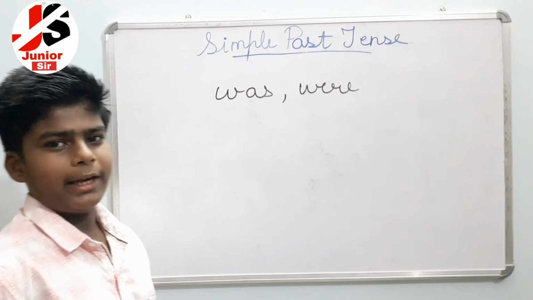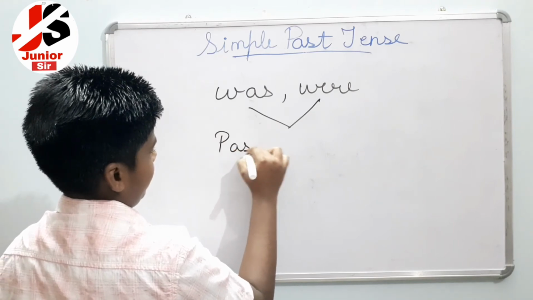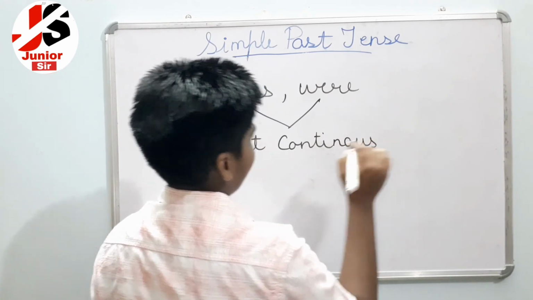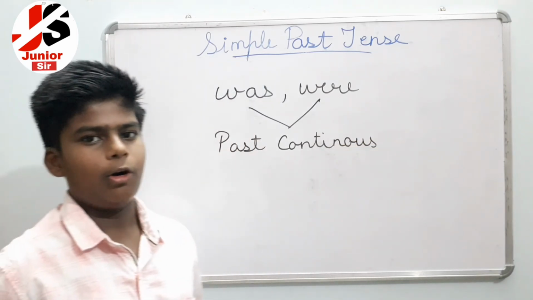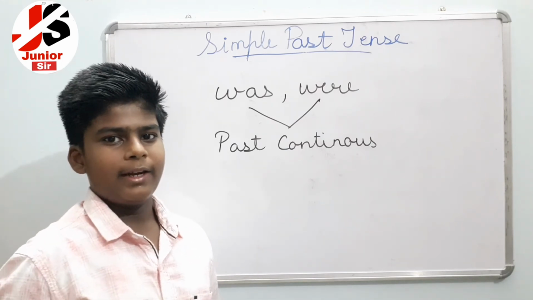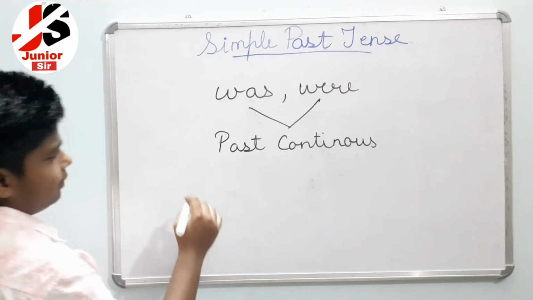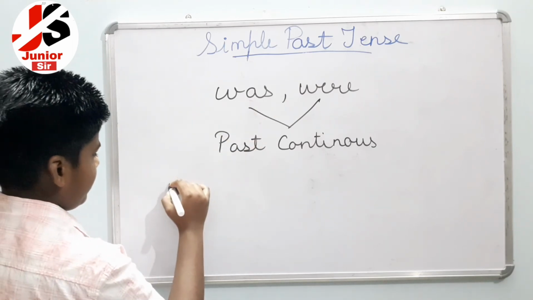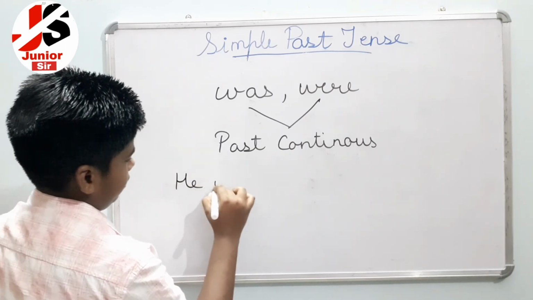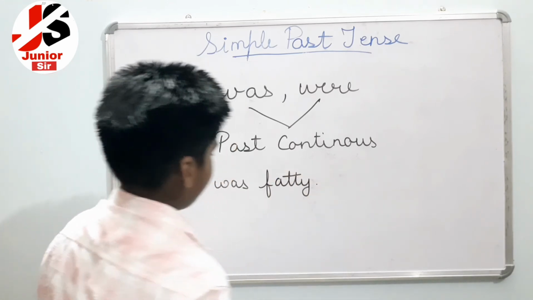So I want to tell you the main use of was and were is past continuous, but rarely they are used in simple past tense also. And the main helping verb of simple past tense is did. Did is the main helping verb. For example, we can take a sentence with was. For example, he was fatty. So in this sentence, was is used.